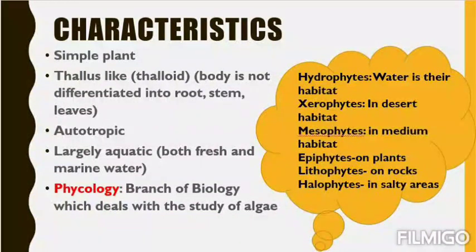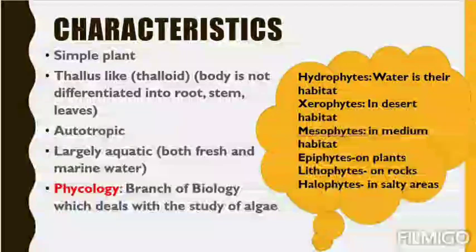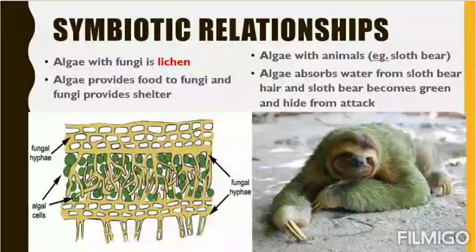Some algae, you can see a greenish color shade on a plant. These algae present on the plant are called epiphytes. Lithophytes are the algae growing on the rocks. You can see greenish rocks, they are the algae and these are called the lithophytes. Then halophytes are present in salty areas, in ocean water. They are called halophytes. So these are the basic terms related to algae.